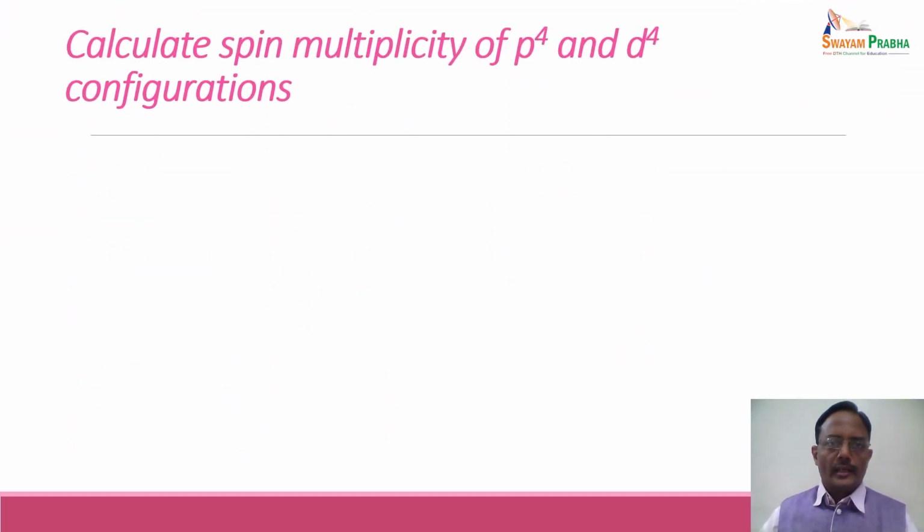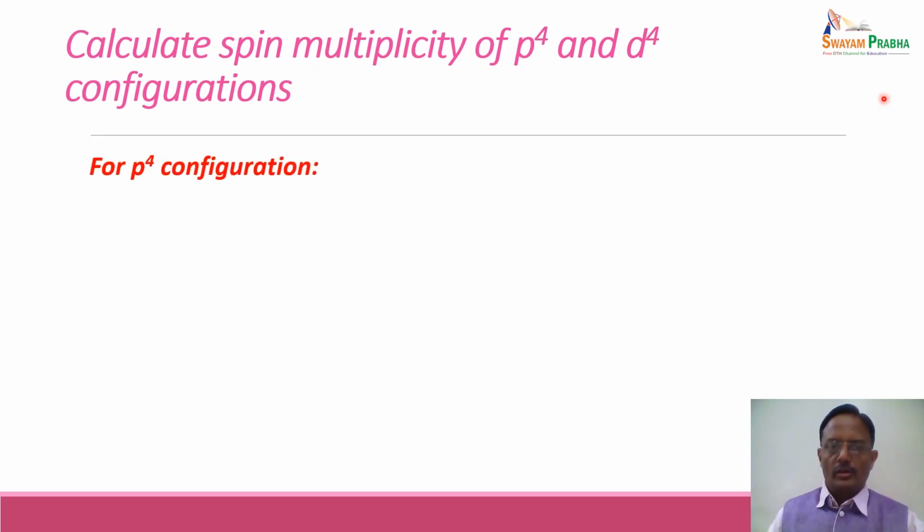Let us calculate the spin multiplicity of p4 and d4 configurations. These are two examples we are considering. So p4 configuration, like oxygen has p4 configuration, and the d block elements may have a d4 configuration. Let us calculate the spin multiplicity of these configurations.